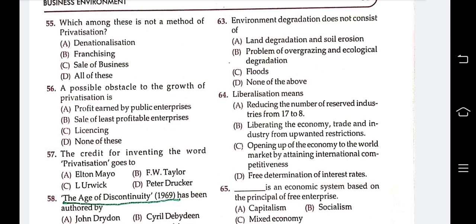Next question 64. Liberalization means reducing the number of reserved industries from 17 to 8, liberating the economy, trade and industry from unwanted restrictions, opening of the economy to the world market by attaining international competitiveness, free determination of interest rate. Liberalization means opening of the economy to the world market by attaining international competitiveness. This is the answer C.